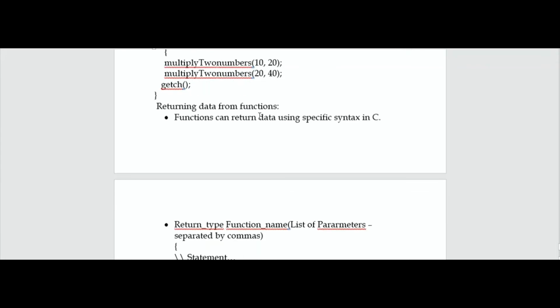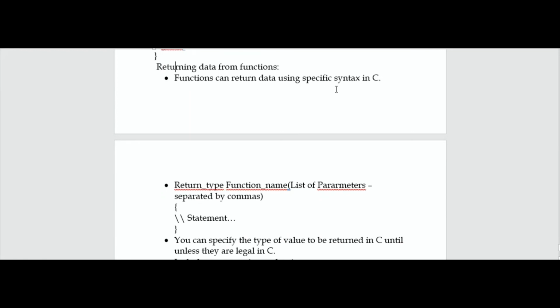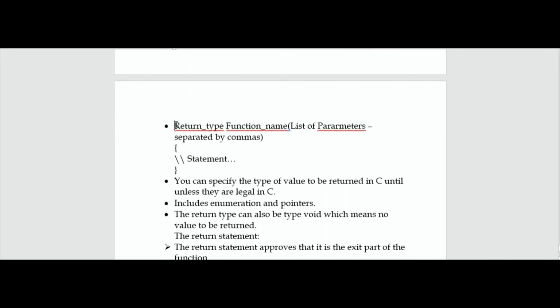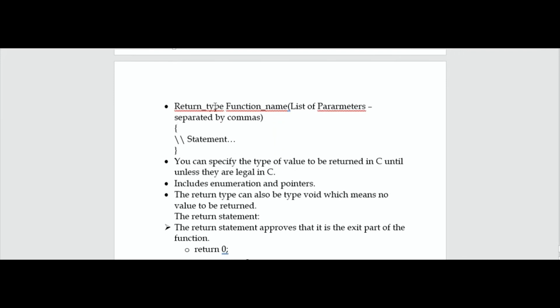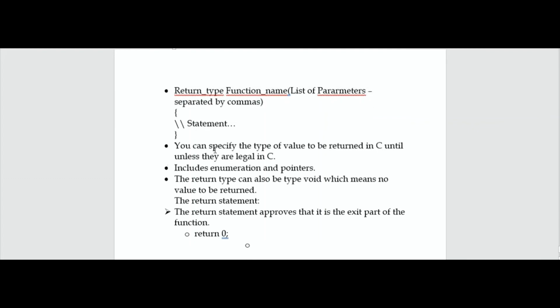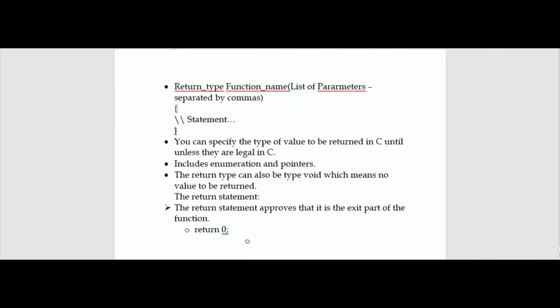So, returning data from functions. Functions can return data using specific syntax in C. Syntax is a set of rules used for proper initialization or smooth running of a function or any program we write in C or any other programming language too. Return type, function name, list of parameters separated by commas. So this is a return type where we initialize some function name, where the list of parameters are separated by commas. And then between the parentheses we need to write some